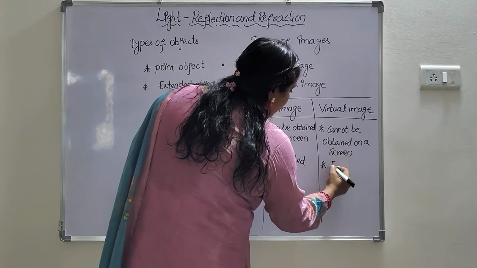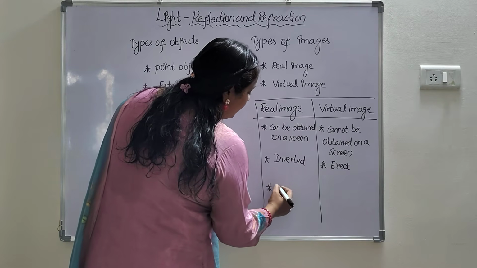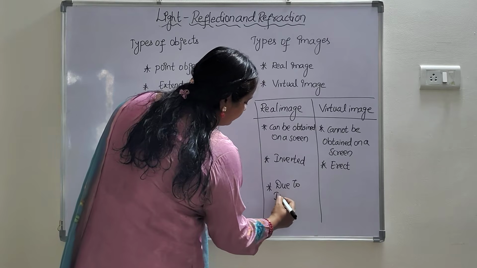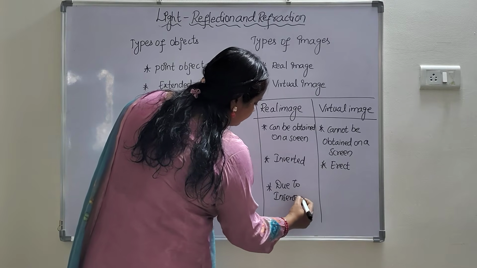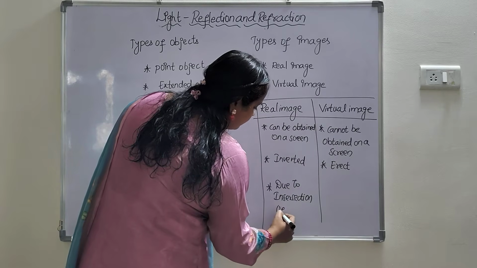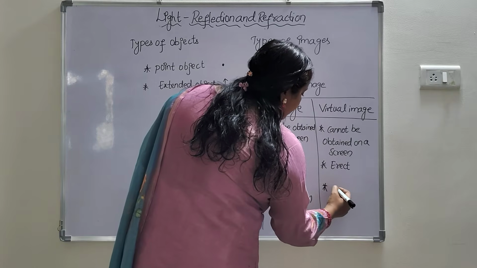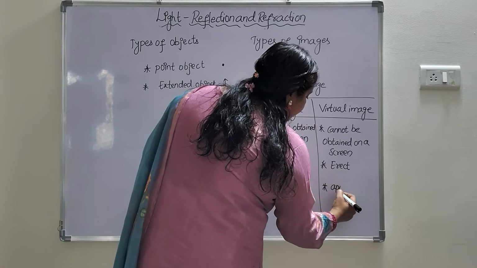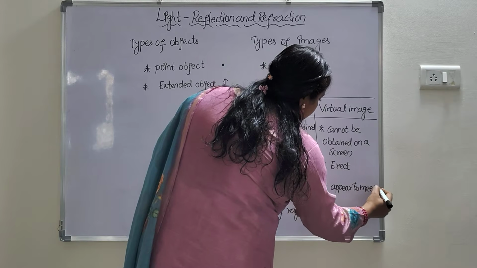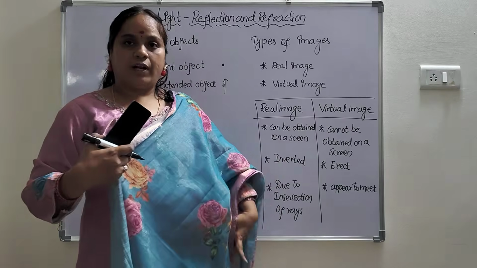Virtual images are erect. Real images are formed due to the intersection of rays. Virtual images, after reflection, appear to meet. Okay, so these are the differences between real image and virtual image.